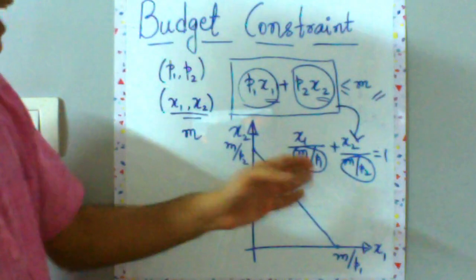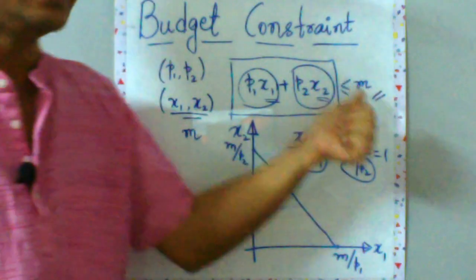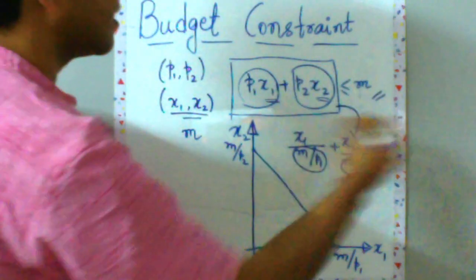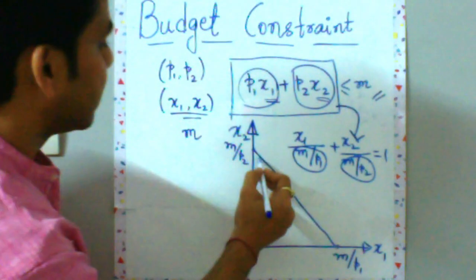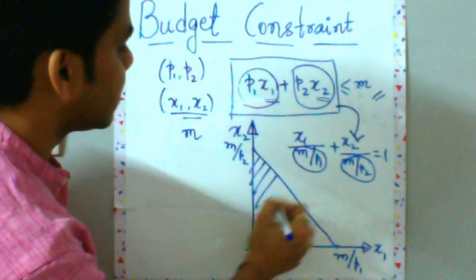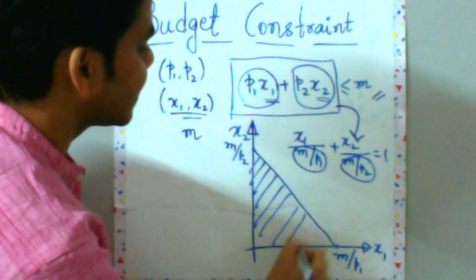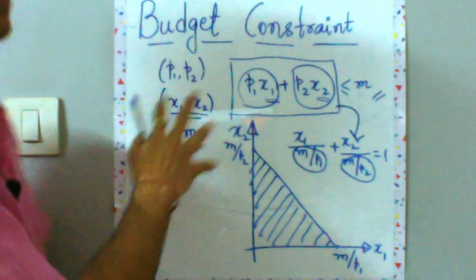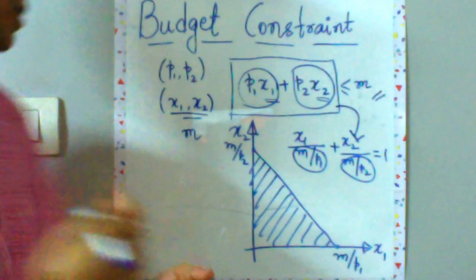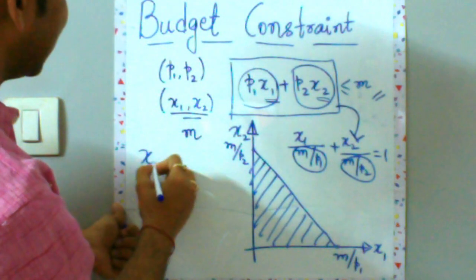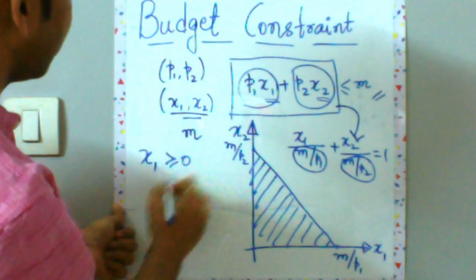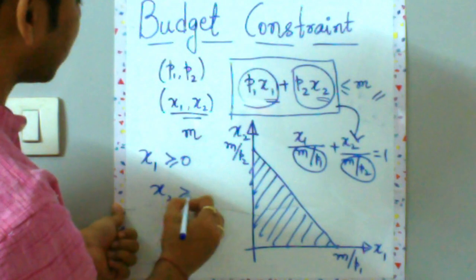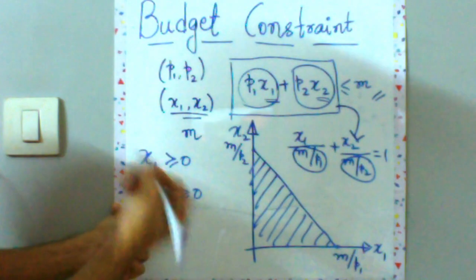But we do not have equality, we have inequality, which means to draw this budget constraint, we have to shade this. Now there is a subtlety involved over here that all the consumer can do is only buy goods. So you can say x1 is greater than 0 and x2 is also greater than 0, rather greater than or equal to 0.